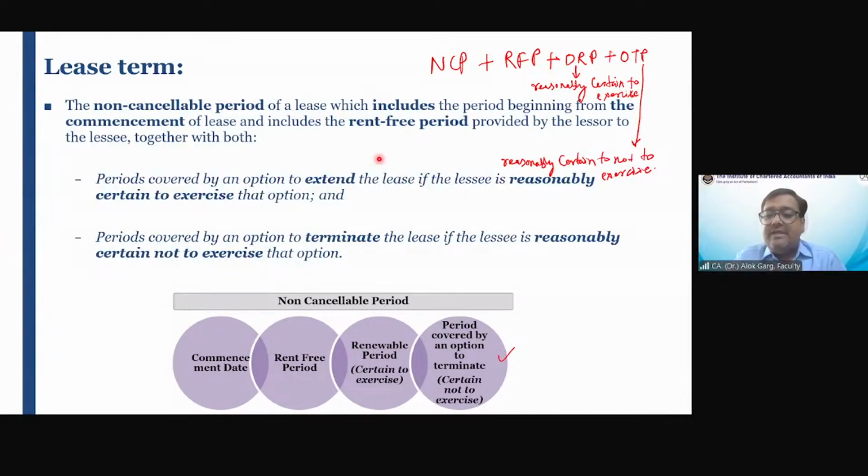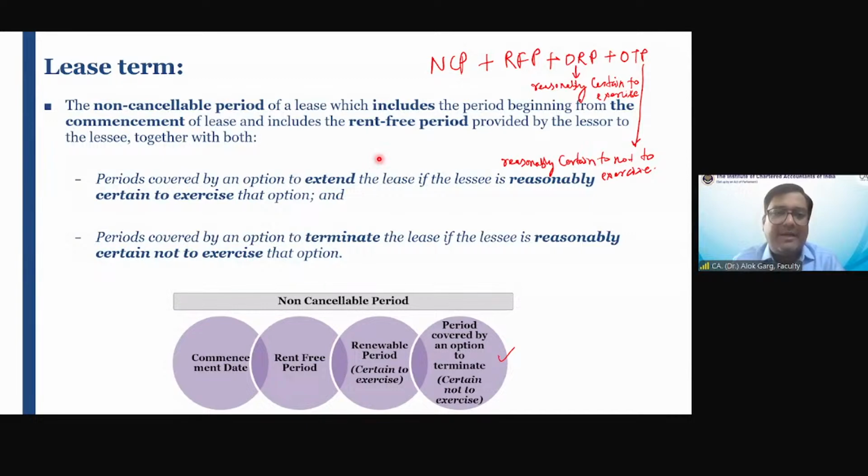Hemant is saying 12 years. Nisha is saying 12 years. Why 12 years? Because in the extended last 3 years, I can still use the asset. There is a high chance you will not leave that premises. If you paid rent for 9 years, the last 3 years is rent free, right? Even then you will continue the possession of that premises.